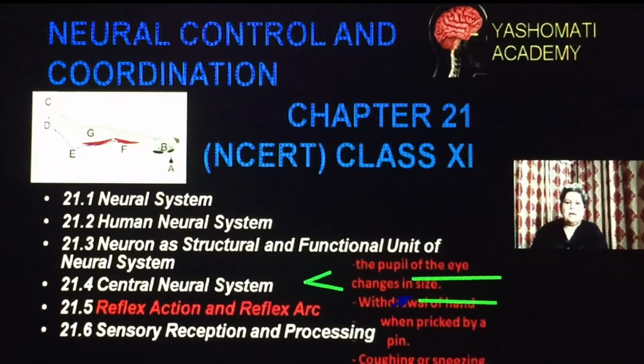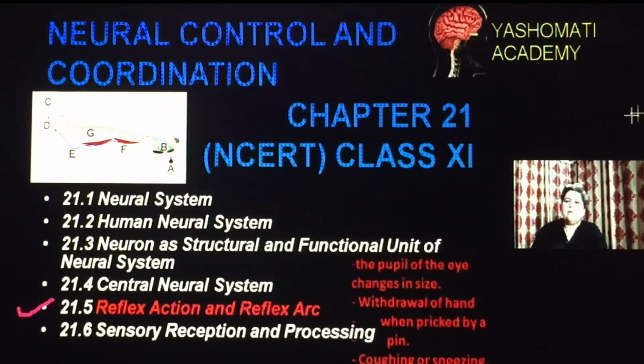Now this is about the next portion, that is reflex action. As we have just studied, the spinal cord is present in the backbone and it helps in taking instantaneous and quick action. Those quick actions which are taken by the spinal cord are called reflex actions. For example, you must have seen that certain actions happen very quickly.